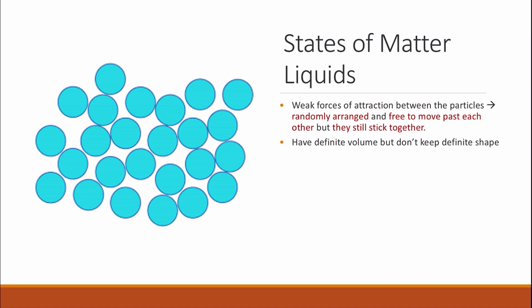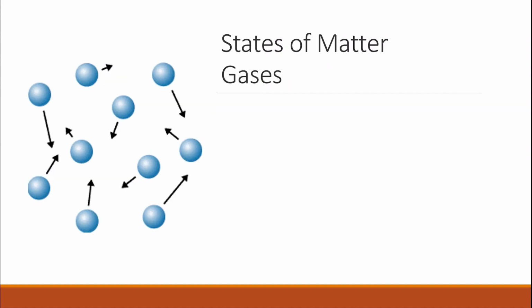They take the shape of any container they are in. The particles are constantly moving with random motion, and if you give them energy, they will start to move faster and they will expand.